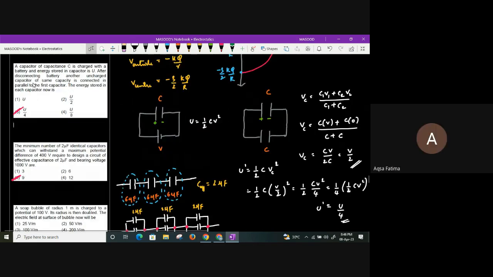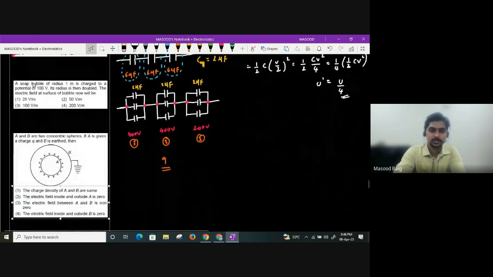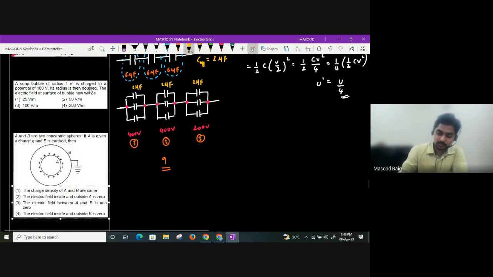Yes, sir. Again, very good question. It is NCERT based question only, guys. Next, a soap bubble has radius 1 meter, and is charged to a potential of 100 volts. Its radius is then doubled. The electric field at the surface of the bubble now will be how much, they are asking.